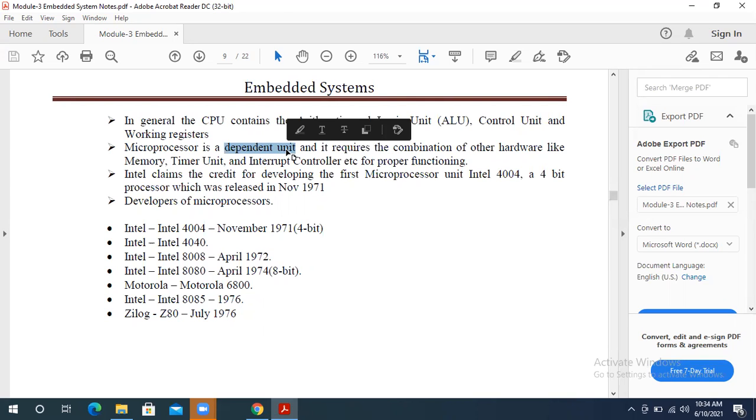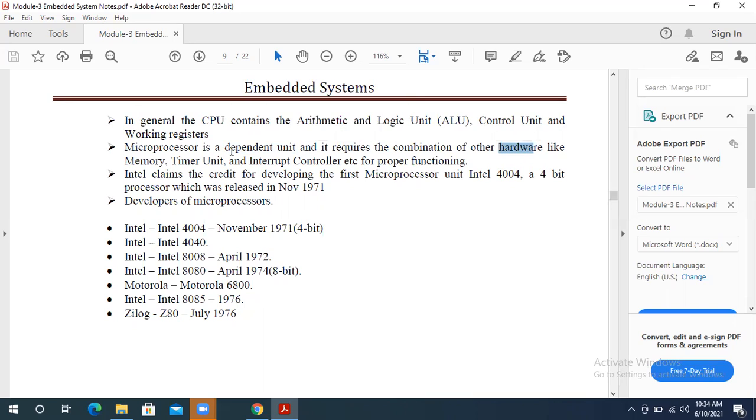Otherwise both are not compatible. That's why first we take the hardware, and depending upon that hardware category, we pick the microprocessor. That's why it is called a dependent unit. First you have to take the hardware, then go for the processor.